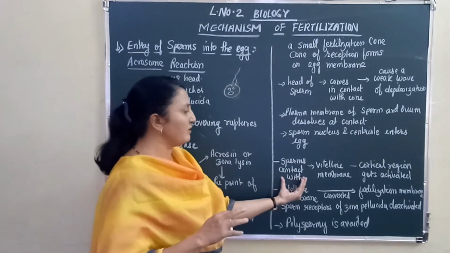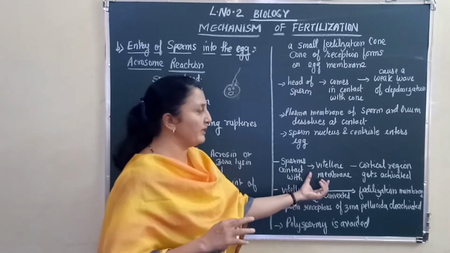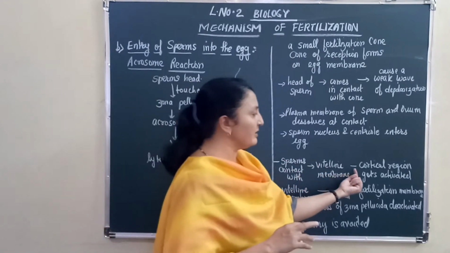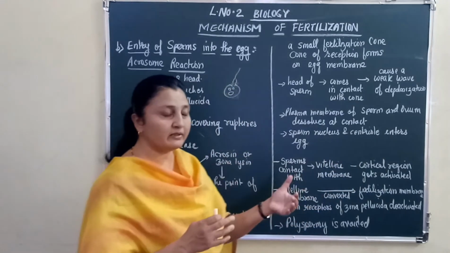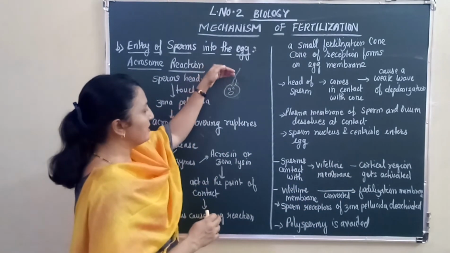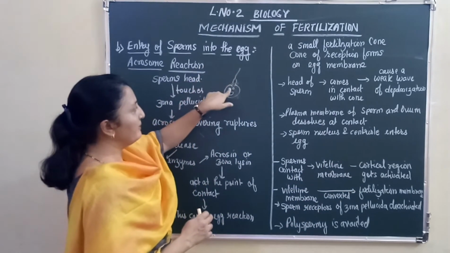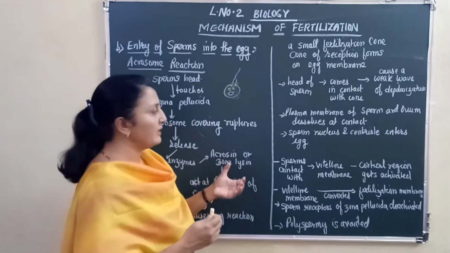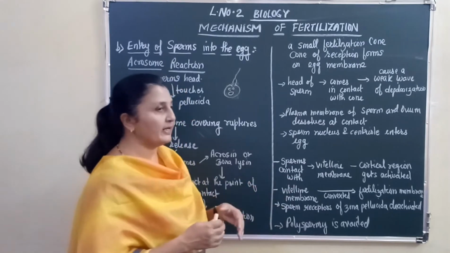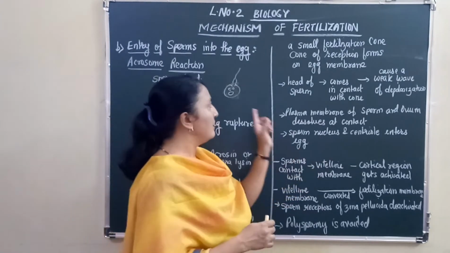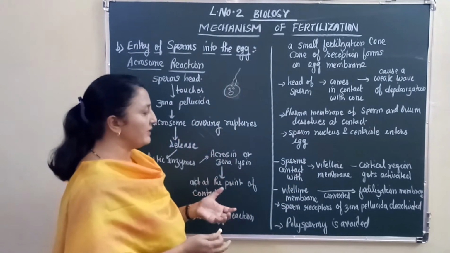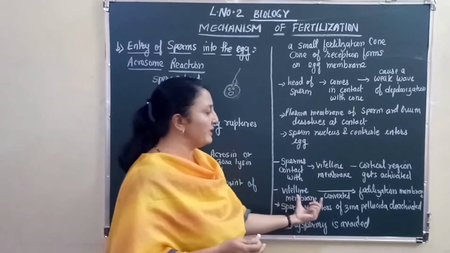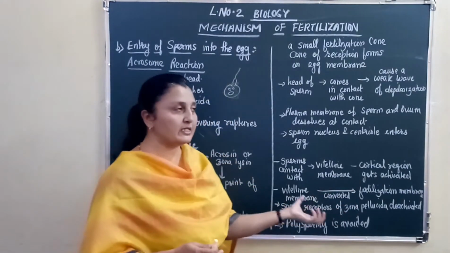Now the sperm contacts the vitelline membrane, right? The cortical region gets activated. Let us see the reaction. The sperm is in contact with the vitelline membrane, that is the egg membrane, right? Because of that contact, the cortical region gets activated. So the cortex of the egg gets activated. The vitelline membrane gets converted into the fertilization membrane.